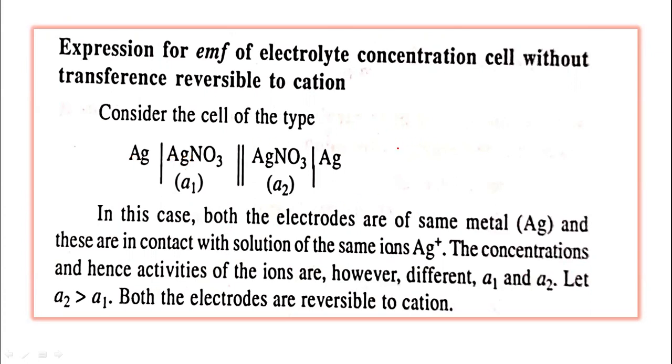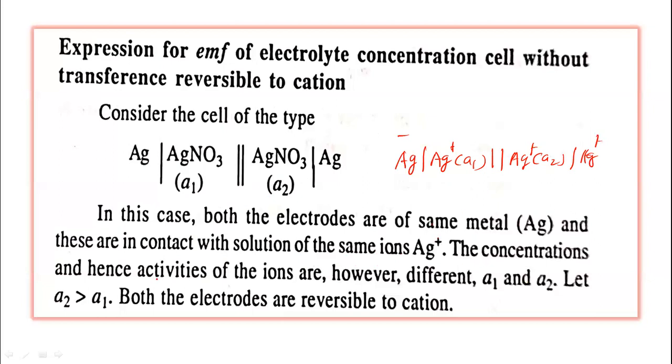Now this cell can also be represented in this way: silver metal in contact with silver ions with activity A1, salt bridge, silver ion with activity A2, and silver metal. The concentrations of the two electrolytes, or the two ions, are different, A1 and A2.